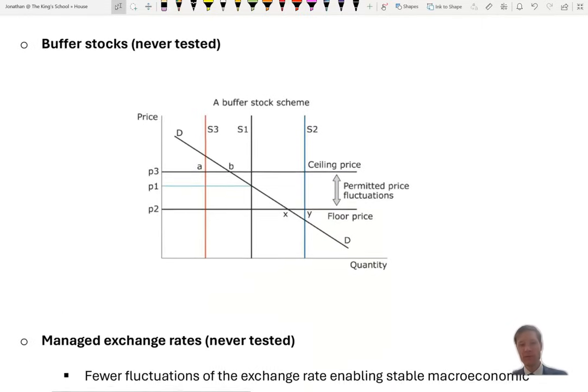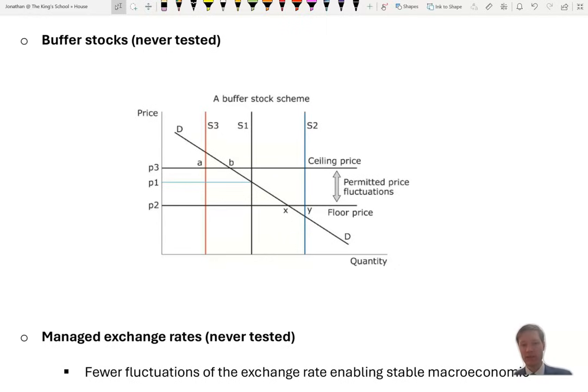Buffer stock schemes, again, never tested, directly relevant to development. Often, this is somewhat difficult to understand, but actually it's pretty simple. In a good year, the harvest for your country, the supply of whatever it is, cocoa, for example, may go to the right. You have a perfectly inelastic supply because that's what you have after your harvest.